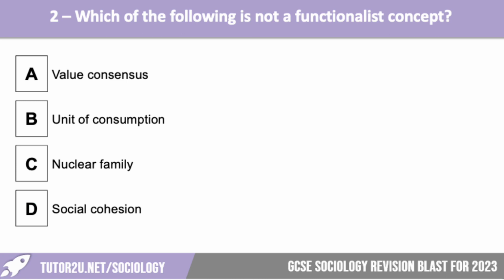Number 2, which of the following is not a functionalist concept? A, value consensus, B, unit of consumption, C, nuclear family, D, social cohesion. Which of these is not a functionalist concept? Let's reveal the answer. It is unit of consumption, so this is an idea linked to capitalism.